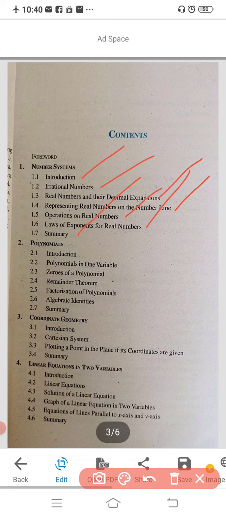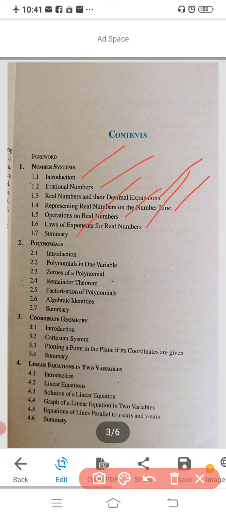Numbers that cannot be expressed in the form p by q are called irrational numbers. Real numbers are the combination of rational and irrational numbers.